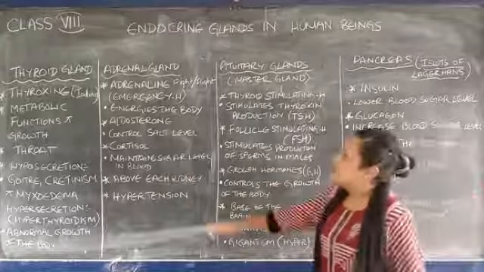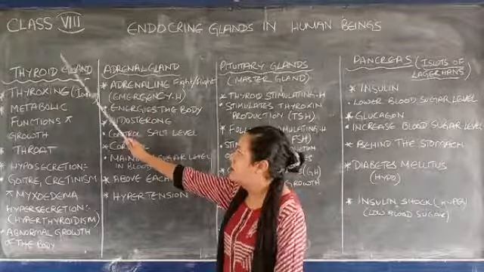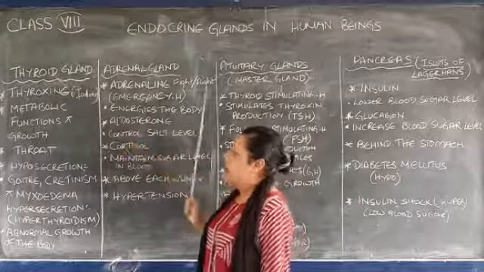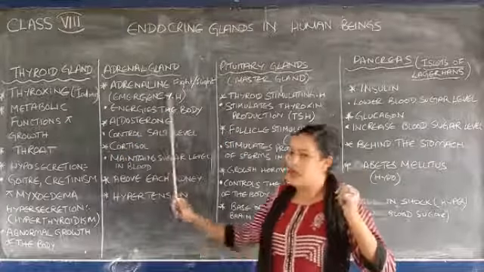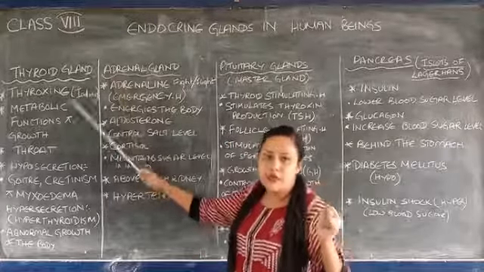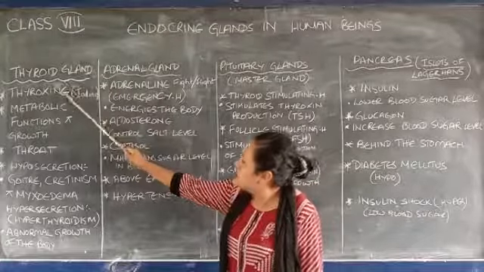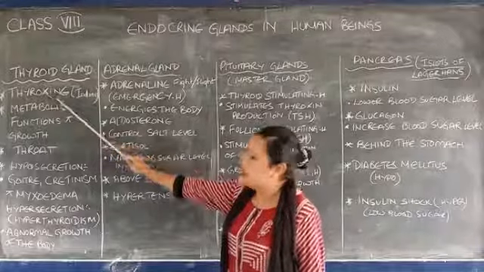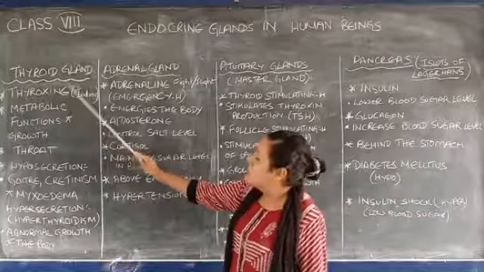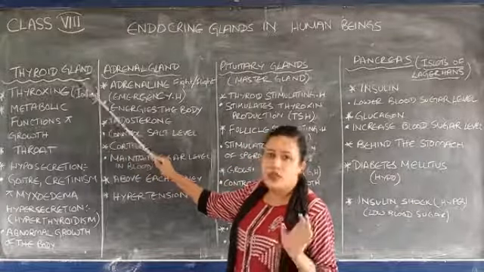Now first, we are going to discuss the thyroid gland. The first thing you need to remember is the hormones that are produced by these glands. The thyroid gland produces a hormone known as thyroxine. It is also known as an iodine containing hormone.